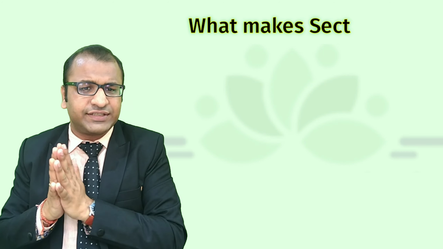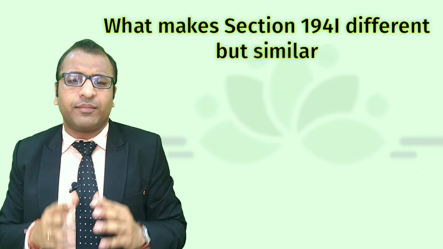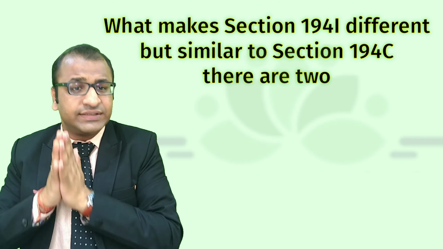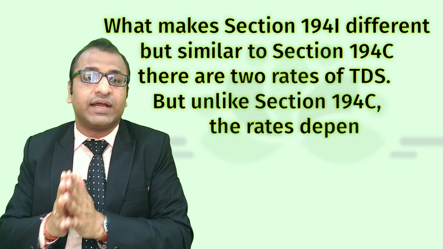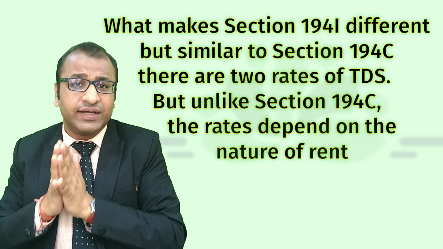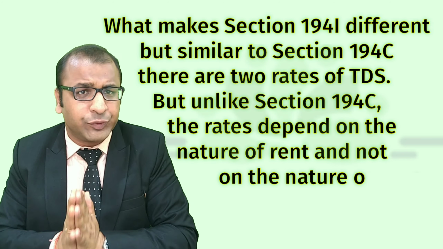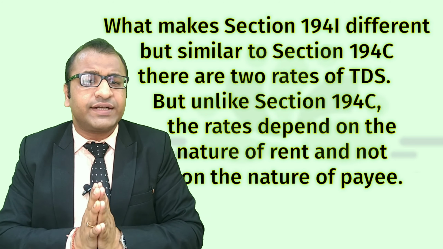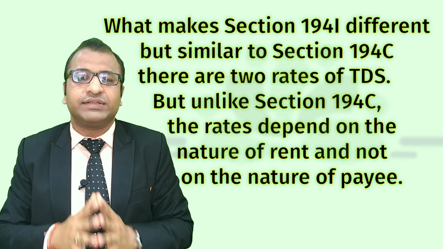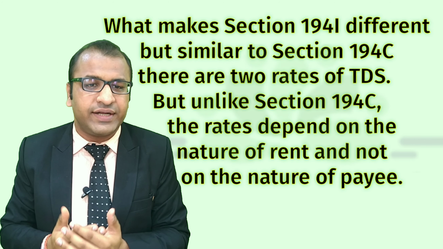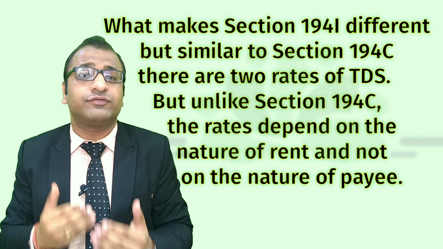So what makes section 194I different from other sections but similar to section 194C, which we discussed in our earlier video, is that in section 194I also there are two rates of TDS, but unlike section 194C, the rates depend on the nature of rent and not on the nature of payee.